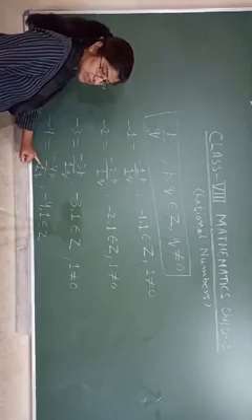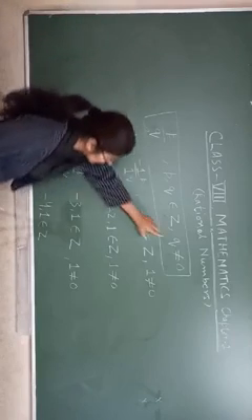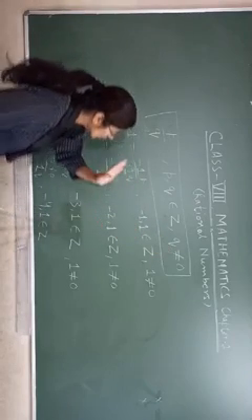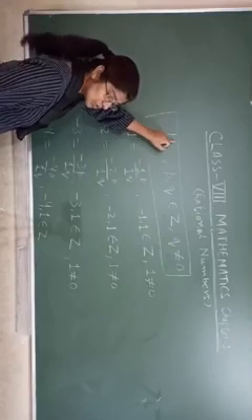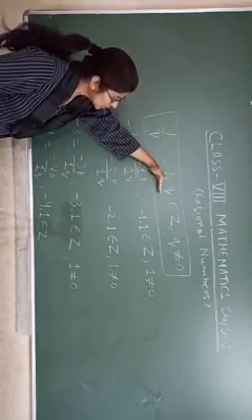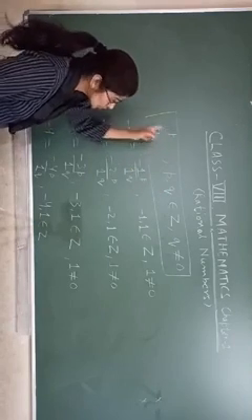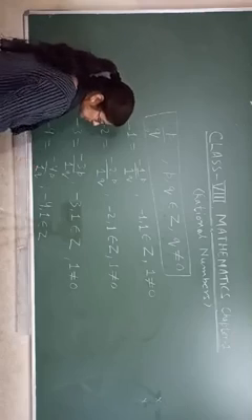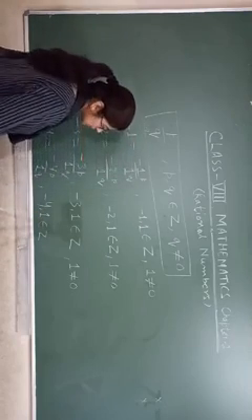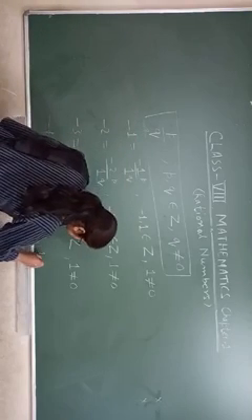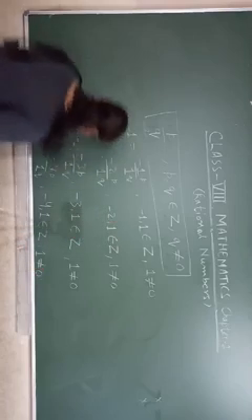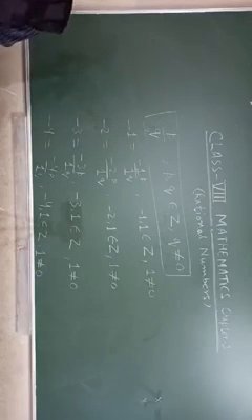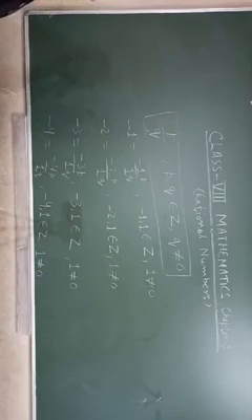Q should not be 0. You have to remember that. Q should not be 0. P can be 0. Here there is no restriction for p, but q should not be 0. So both belong to integers and 1 is not equal to 0. Therefore, minus 4 is also a rational number.